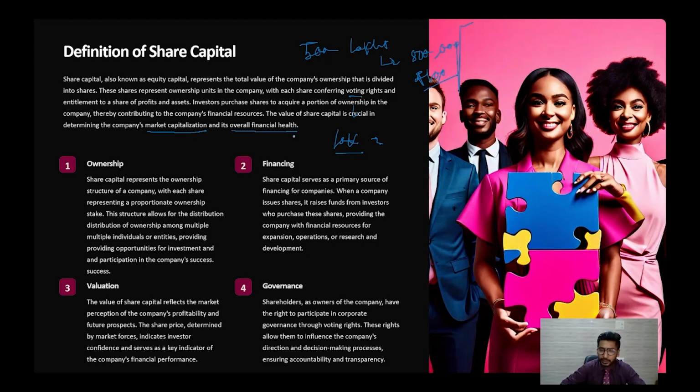Now, how does the overall financial health count? Let us just understand one thing. What happens? You go out to buy a pair of shoes.